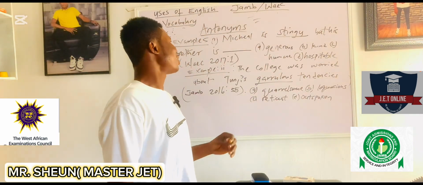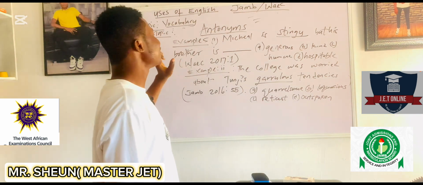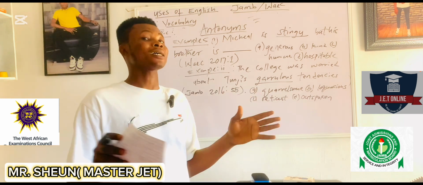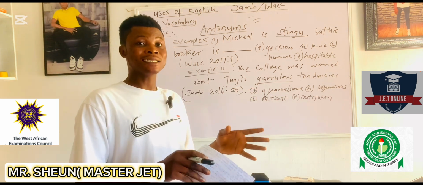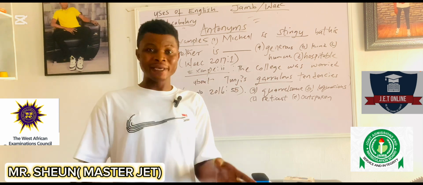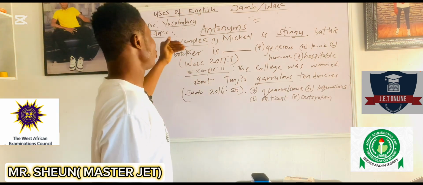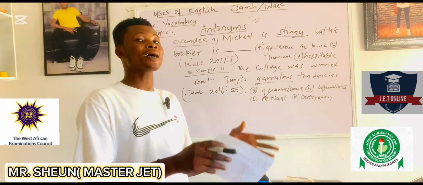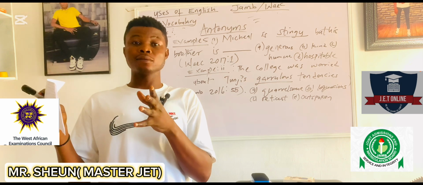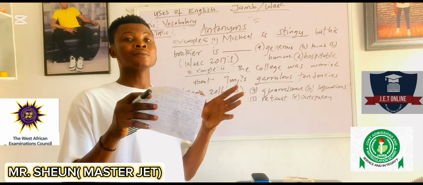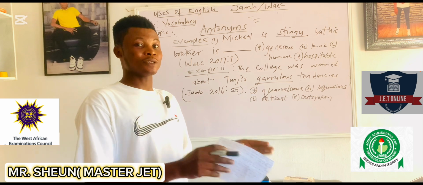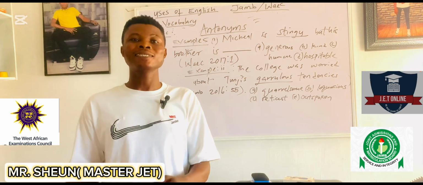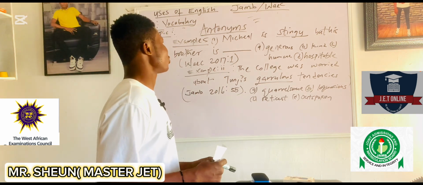Now let's look at this set of examples again. We've been discussing the examples we've been using earlier on. They are words that are closely or nearly similar in meaning, that is synonyms. But now I want us to go to the other part of this segment. I told us earlier that words similar or nearly similar in meaning are synonyms. But words that are closely opposite in meaning have what? Antonyms.